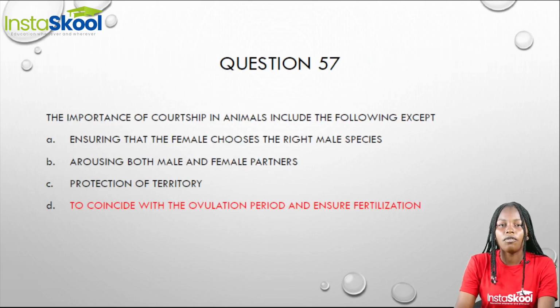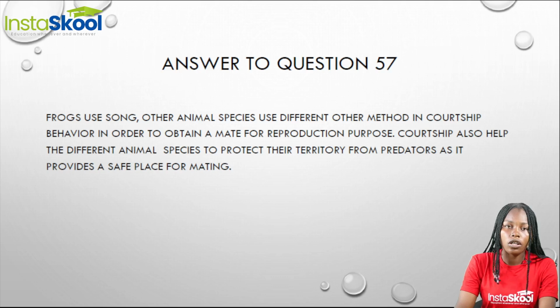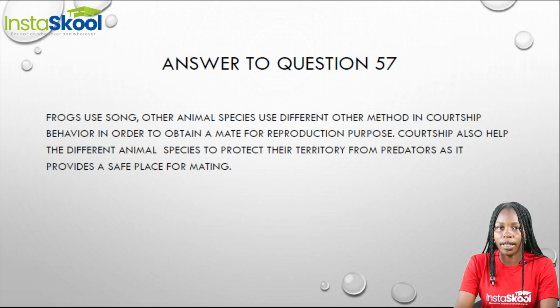The importance of courtship in animals includes the following, except. Now courtship behavior in animals is quite different from species to species. Frogs use song to attract their mates. Other animal species also have their different methods of courtship. They do this in order to obtain a mate for reproduction purposes.